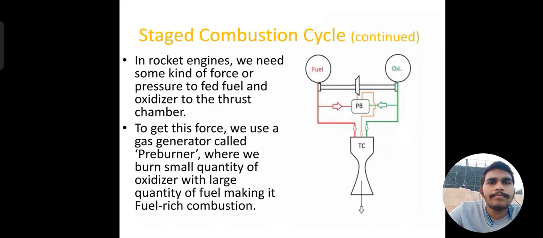In rocket engines, we need some kind of force or pressure to feed fuel and oxidizer to the thrust chamber. To get this force, we use a gas generator called a pre-burner, where we burn a small quantity of oxidizer with a large quantity of fuel, making it fuel-rich combustion.